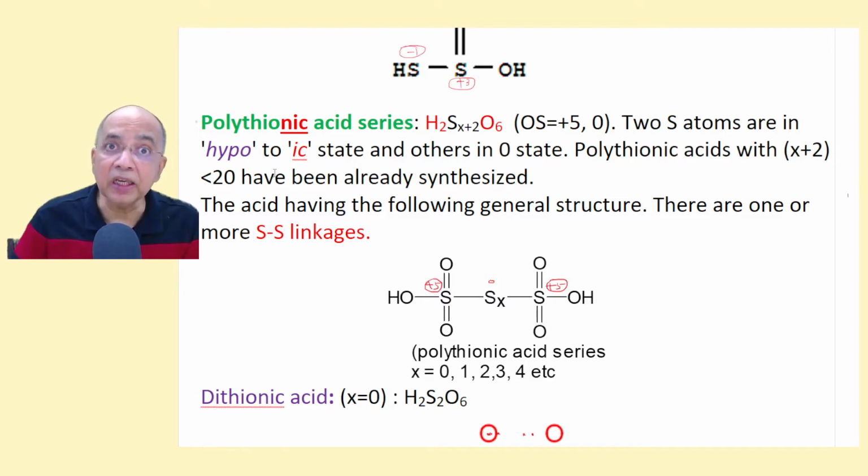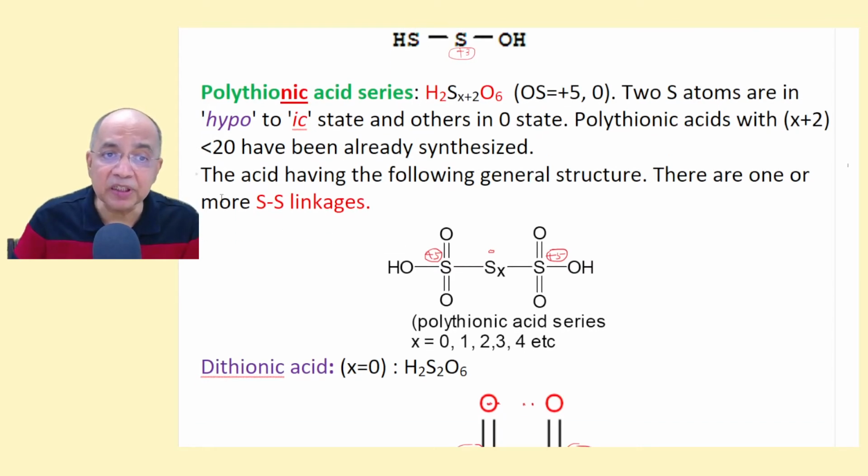Up to 20 have been synthesized by scientists, and they are planning to synthesize up to 60. They say, yes, it is possible. And what happens in such acid? There is sulfur-sulfur linkage, repeated sulfur-sulfur linkages. This is what we call the catenation of sulfur.